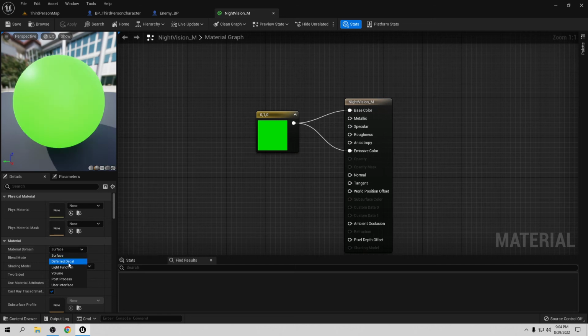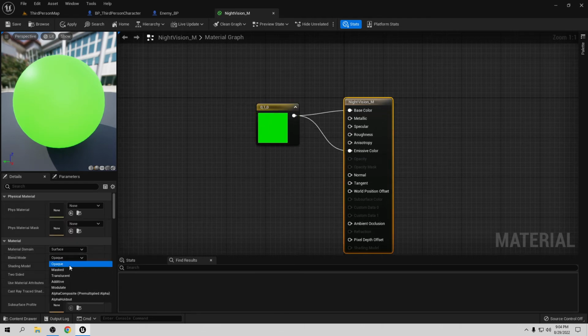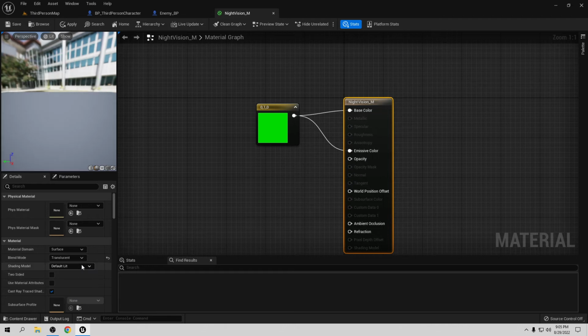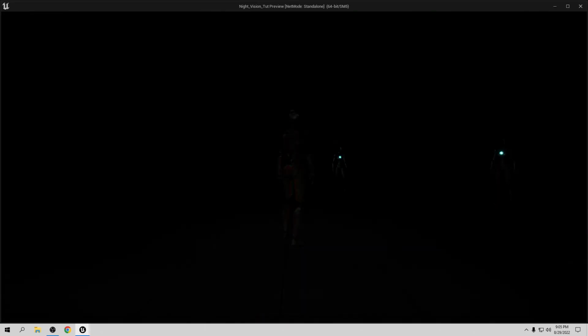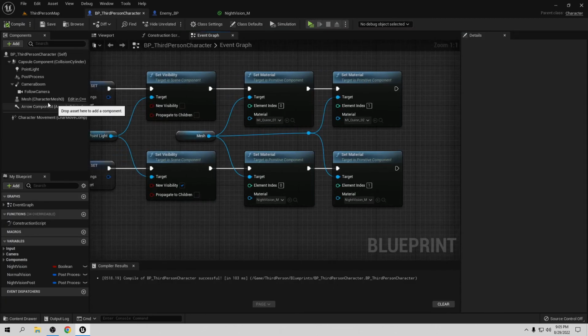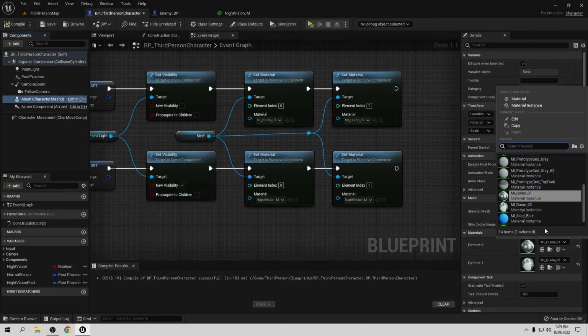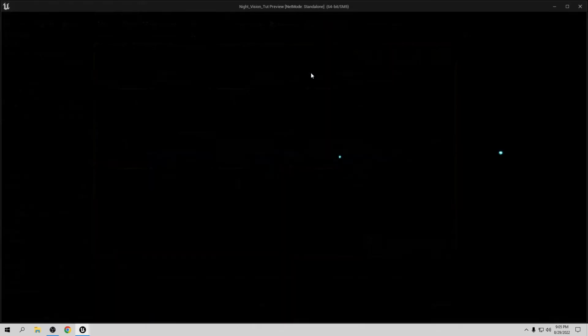Let's change the surface, maybe, I don't know, or leave it like that. Save, let's move this guy. Yeah, because that happened to me a lot, so let's go translucent, opaque again, save, let's go play. Still not working, so let's change this to check to see if it's working.